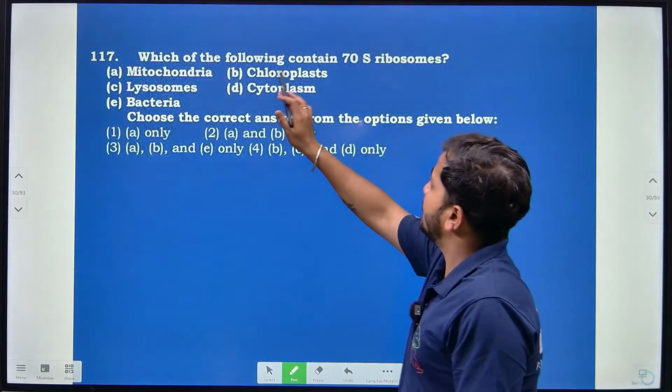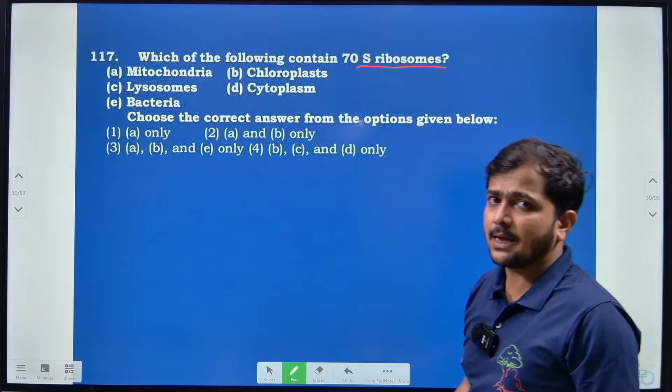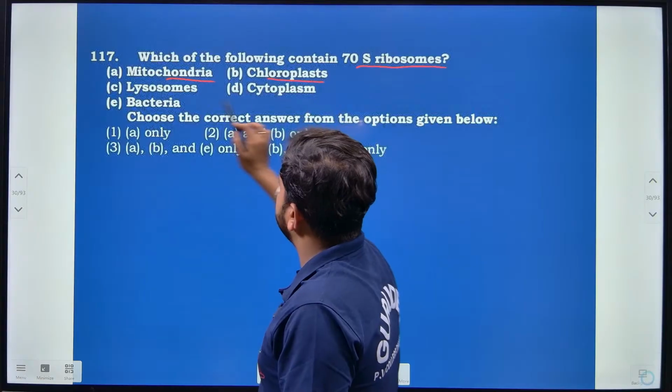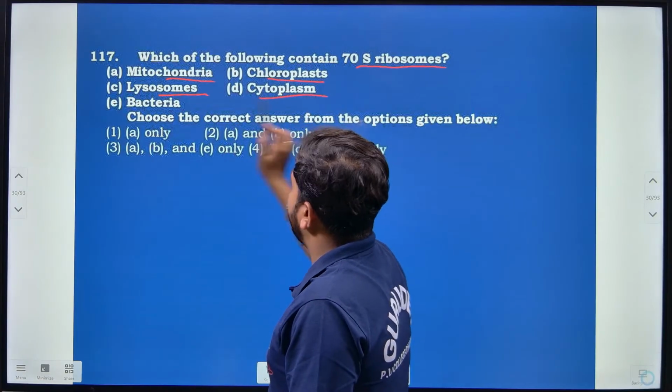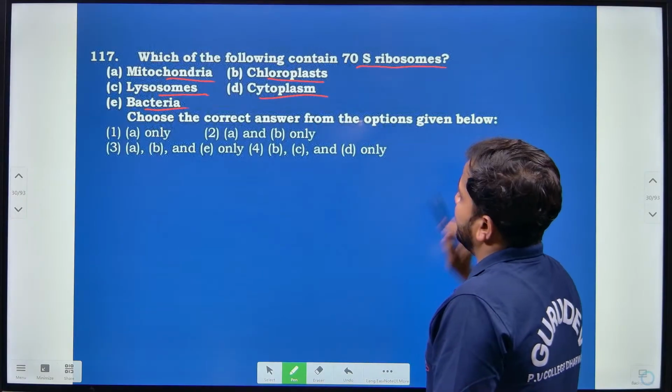Then which of the following contains 70S ribosomes? 70S ribosomes can be seen in mitochondria, chloroplast, lysosomes, cytoplasm, bacteria. Choose the correct answer from the options given below, right?